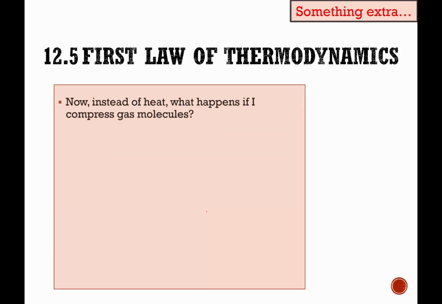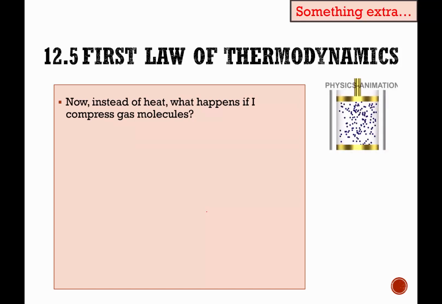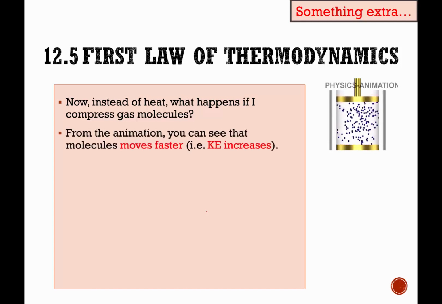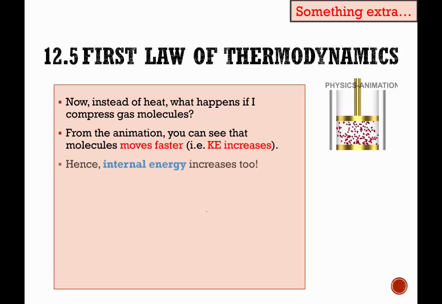Now, instead of heat, what happens if I compress gas molecules? I'm going to show you an animation here. You can see that the piston is compressing the region where the gas molecules can vibrate and collide with each other, and the molecules are moving faster and faster. That means the KE must be increasing, and hence the internal energy must be increasing as well. This is especially true for ideal gases, because we ignore potential energy completely for ideal gases, so when the KE increases, the internal energy must be increasing.